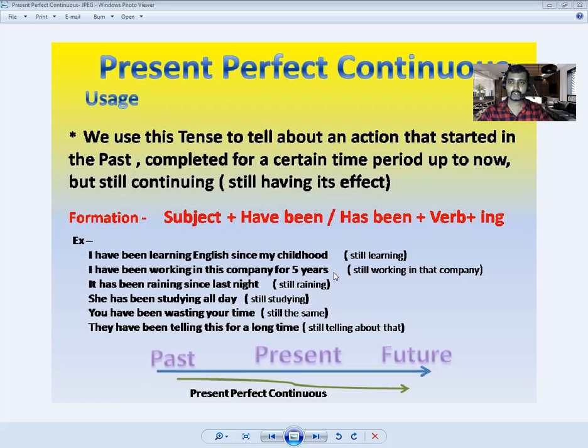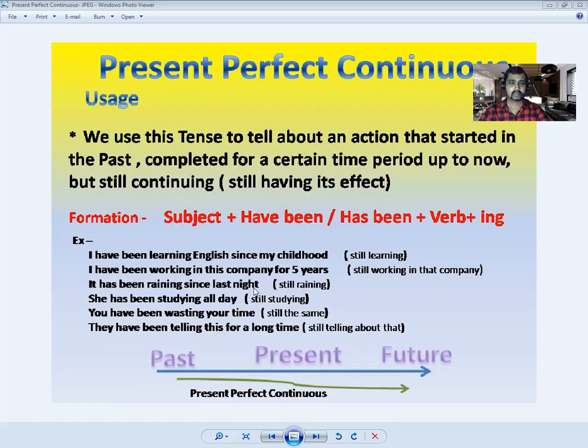So I haven't stopped working there. So I say, I have been working in this company for 5 years. Right.